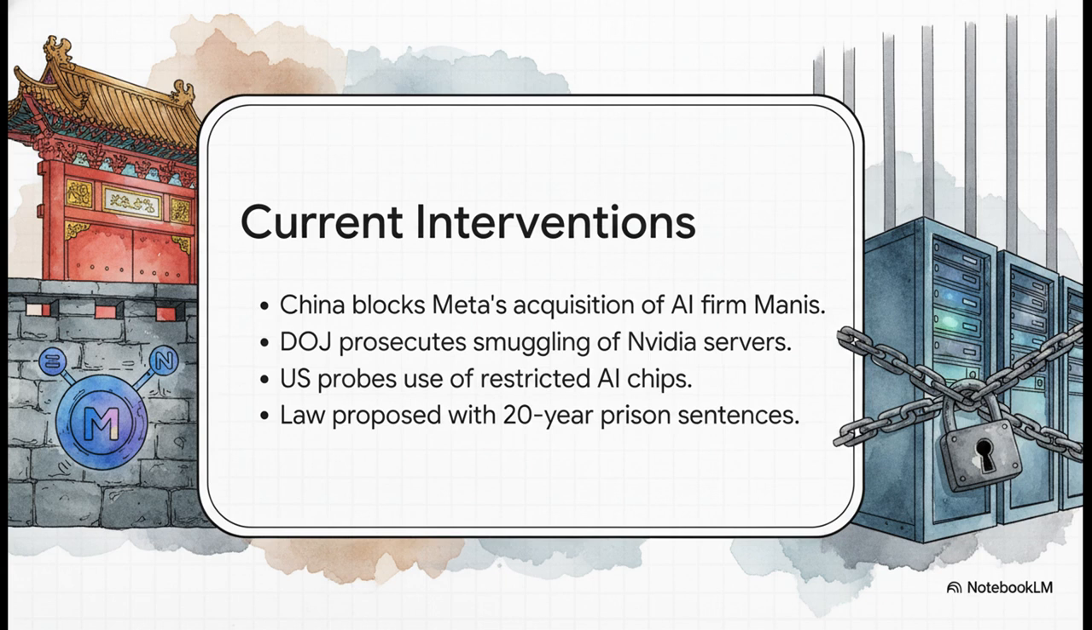For instance, China recently stepped in and prohibited Meta from acquiring Manus, which is an AI firm based in Singapore, but with Chinese founders. And on the flip side, the U.S. Department of Justice is actively hunting down and prosecuting the underground smuggling of advanced NVIDIA servers into China. The U.S. Commerce Department is investigating companies using restricted American chips. There's even proposed legislation on the table right now that could hit individuals with up to 20 years in prison just for engaging with specific Chinese AI tech. The curtain hasn't just fallen, it's bolted shut.